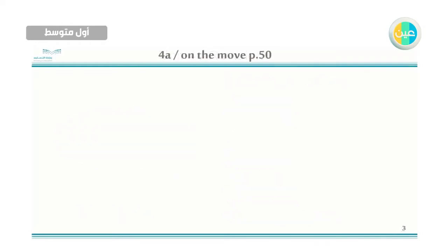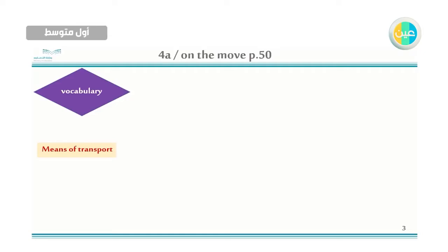Okay, the first lesson in Module 4, 4a, on the move, page 50. We will take vocabulary, and this is about means of transport. What is means of transport? For example, car, train, bus, ship, plane. These are means of transport.